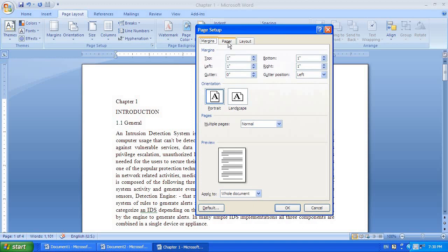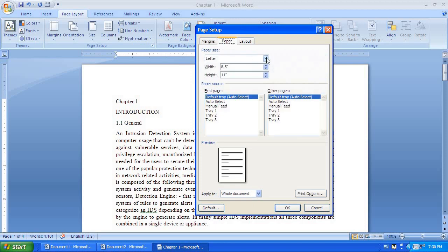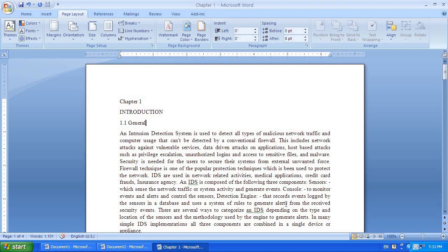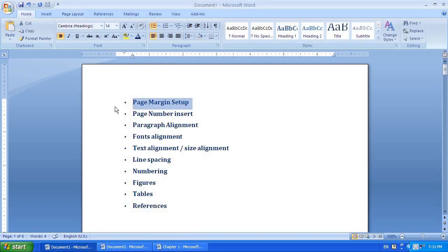And the next one is paper. Select this one as A4 and click OK. Now with this, your margins have been set as 1 for left, right, top and bottom, and the paper size is A4. Now you can start your alignment. So our first discussion about the page margin setup is over.